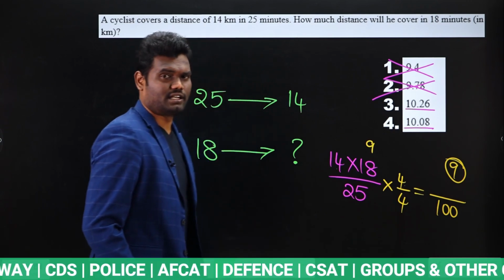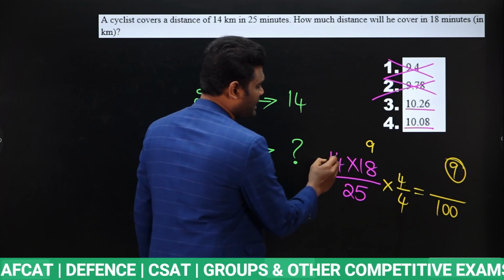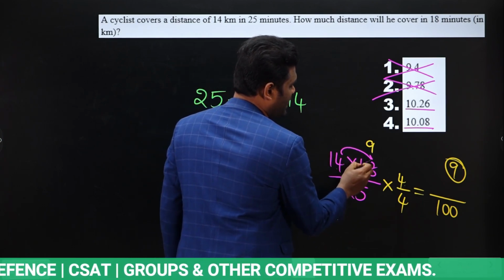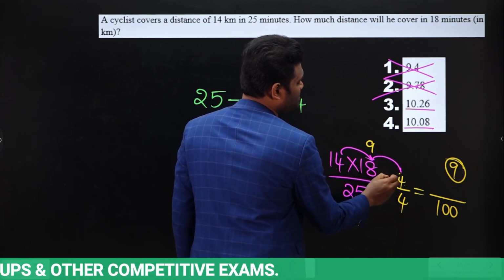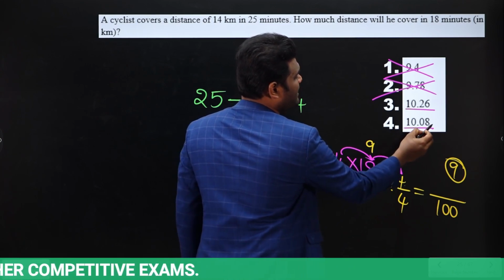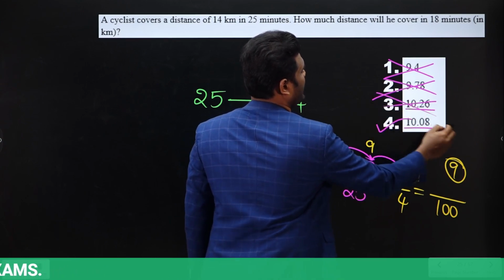But check the last digit. As we are getting the same digital sum, check the last digit. 4 times 8 is 32, last digit will be 2. 2 times 4 times 8, last digit will be 8. Here we have last digit 8, so this will be our answer. Here we have last digit 6, so this is a wrong answer.